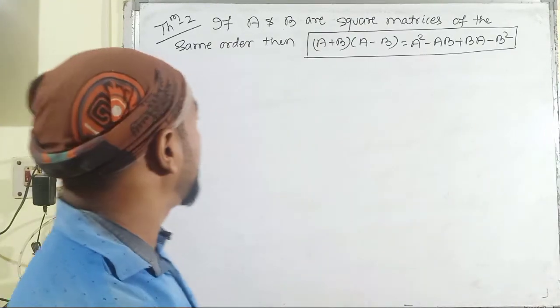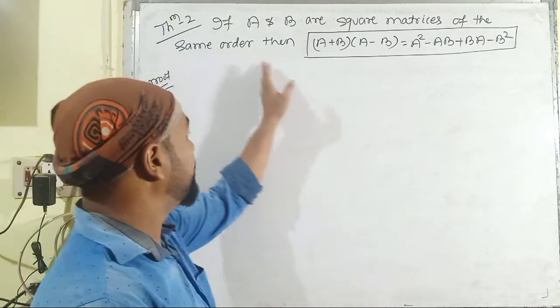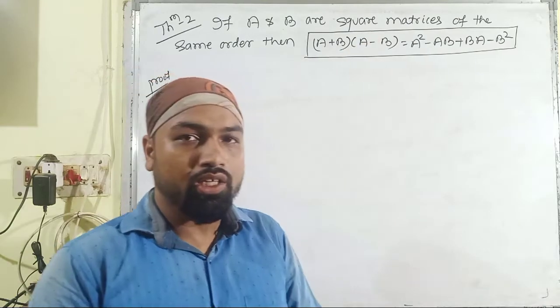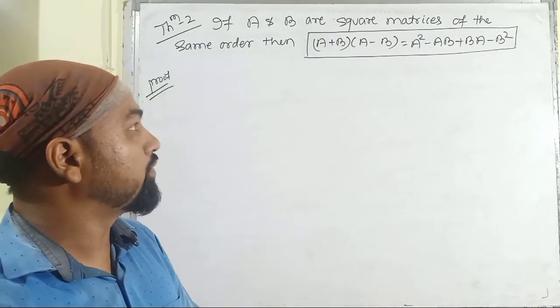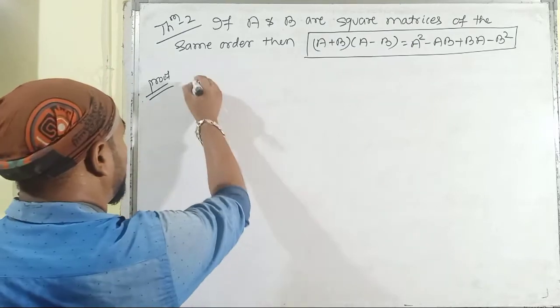So here is theorem number 2, and it is given that if A and B are square matrices of the same order, then we have to prove that the multiplication of A plus B with A minus B gives us the result A square minus AB plus BA minus B square. So let us start from the given condition.